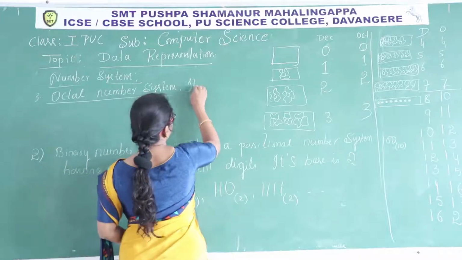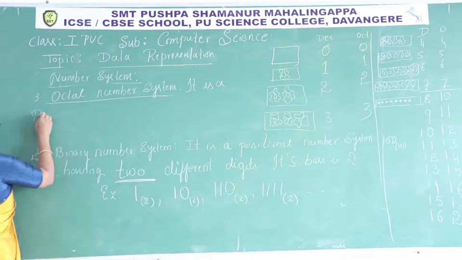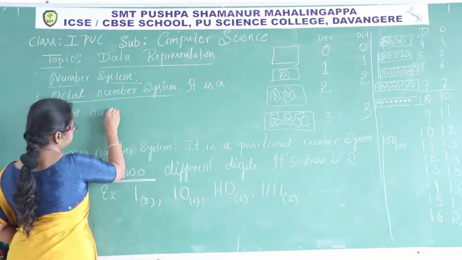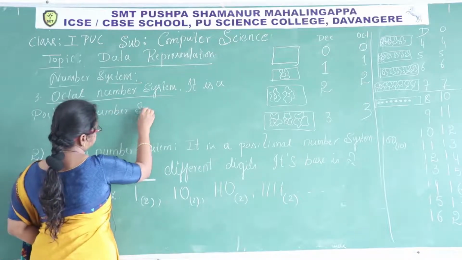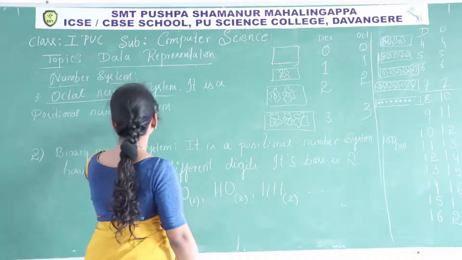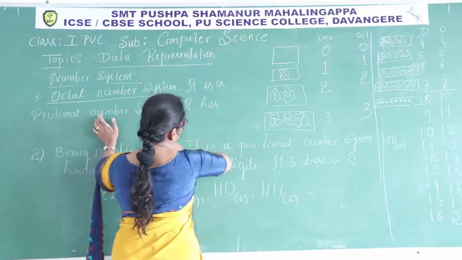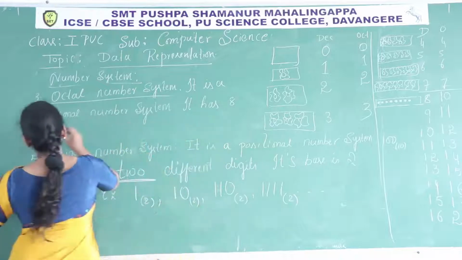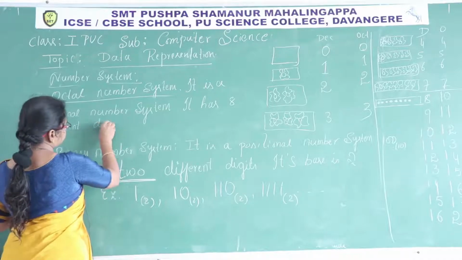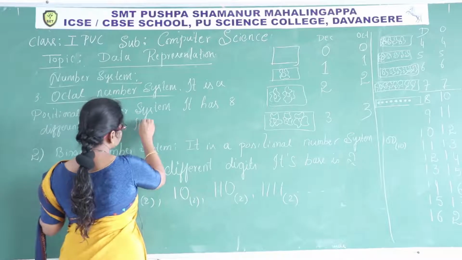So it is a positional number system. It has 8 different digits, its basis.